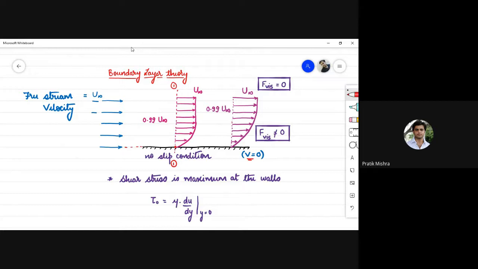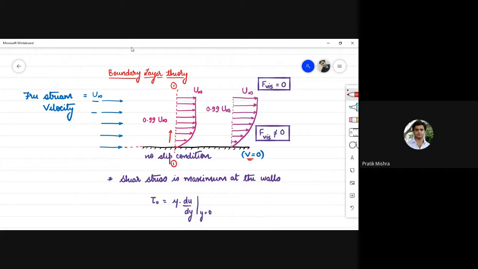Consider section 1-1. Due to the propagation of this resisting force in the transverse direction, which is perpendicular to the surface, by means of viscous forces, a velocity gradient is set up, and now the velocity starts increasing as we move up in the transverse direction.